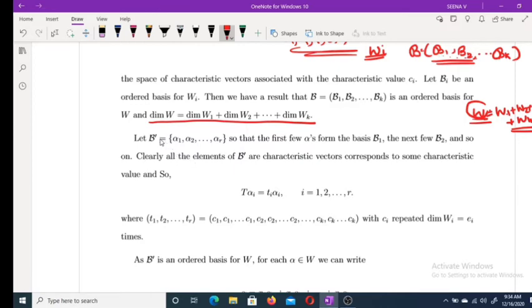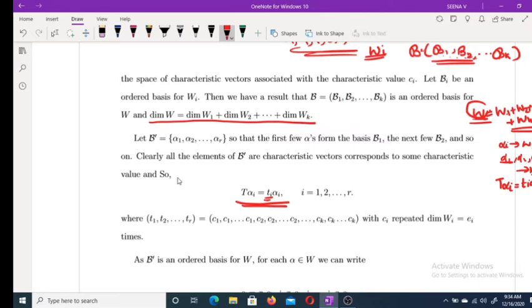Clearly all elements of B dash are characteristic vectors corresponding to some characteristic value. So T alpha i is equal to ti alpha i, where i varies from 1 to r, where the ti's are characteristic values. Now, what is ti? Suppose alpha 1, alpha 2, alpha 3 are from W1. Then by definition, T alpha i equals ti alpha i, but alpha 1, alpha 2, etc. are from W1.